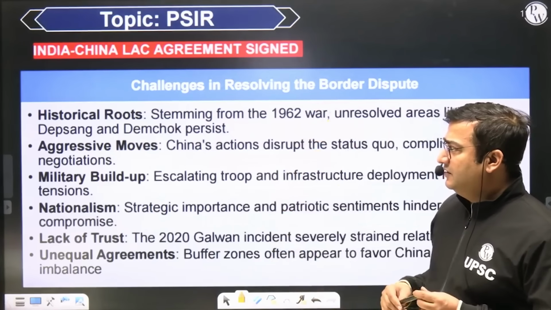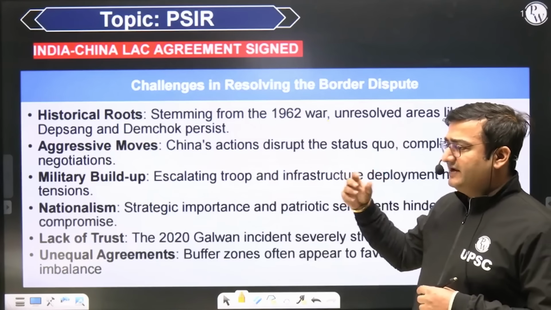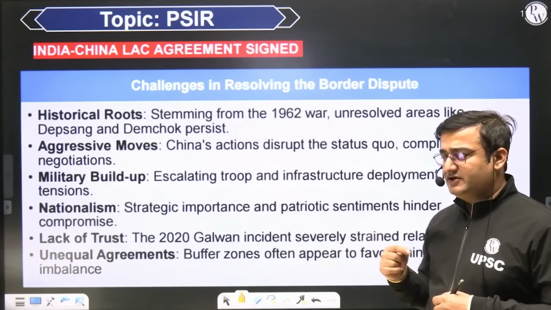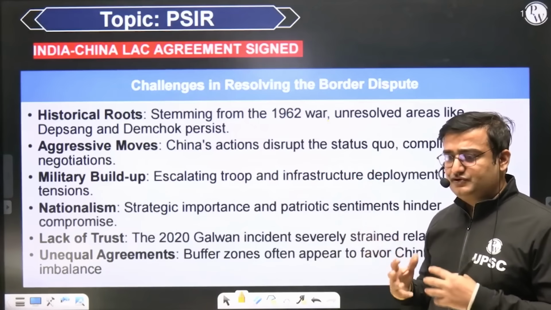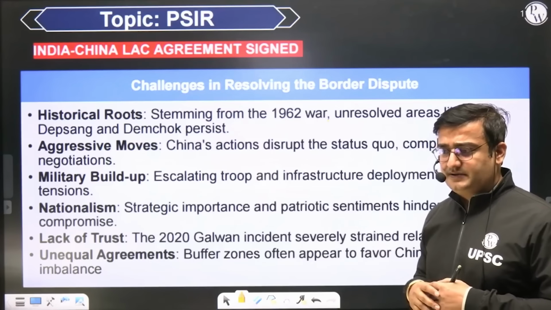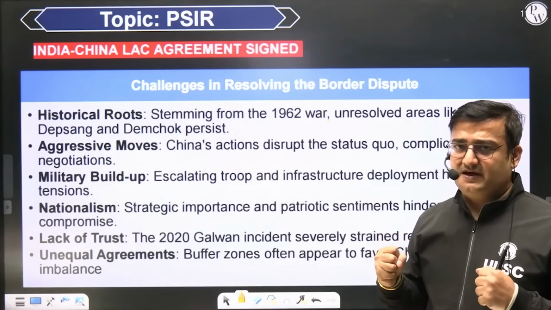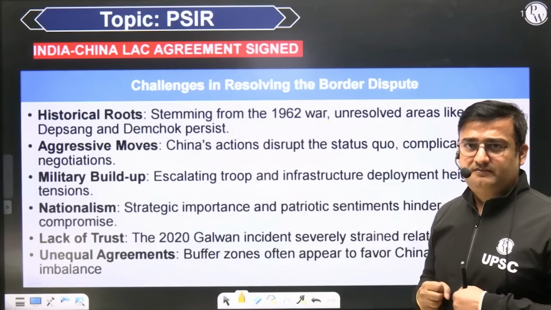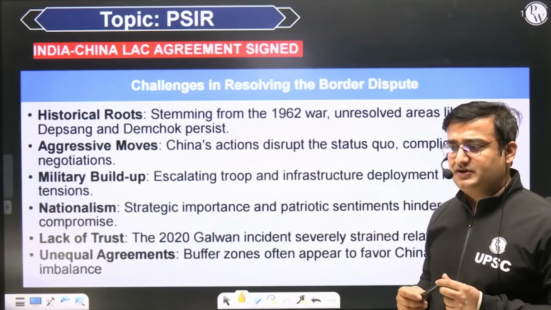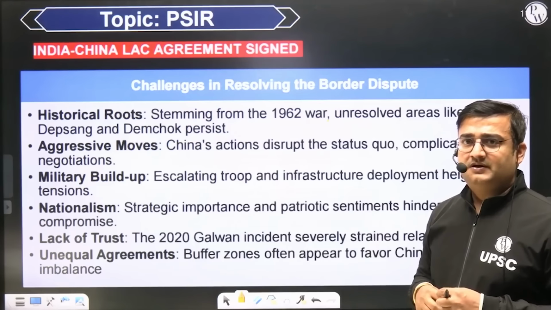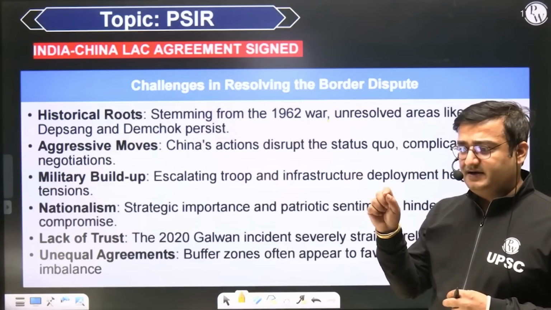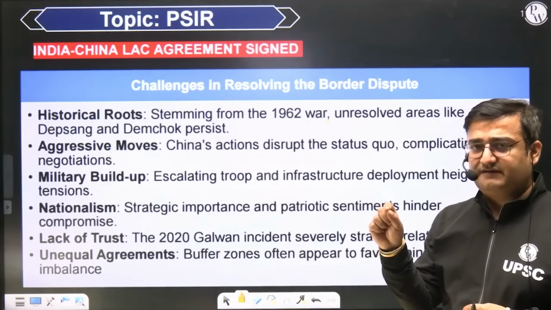Then both India and China are making very aggressive moves. Whenever India's relationship with the United States of America improves dramatically, you will find very aggressive moves by China on the Sino-Indian border. I still remember that the Indian Prime Minister had visited Russia and had said that not a single bullet has been fired on the Sino-Indian border in the last 50 years.